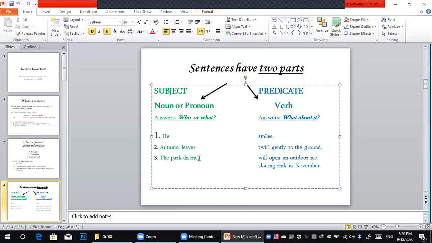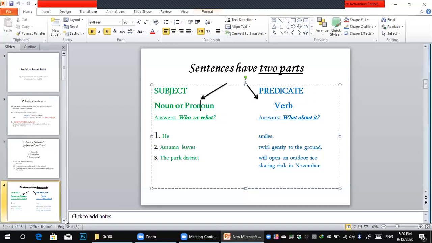Of course not. So you have to complete it with a predicate, with the verb will open an outdoor ice skating rink in November. So here we must know that a sentence contains two parts, subject and predicate, and the subject must be a noun or pronoun, and the predicate must be a verb.